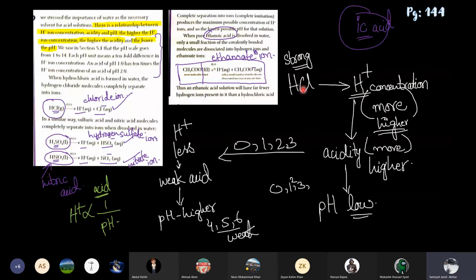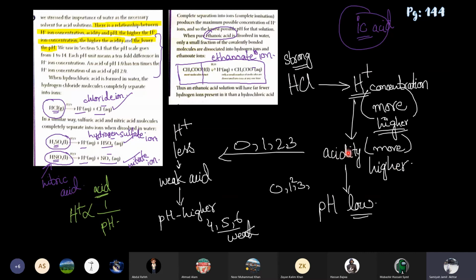You can see here that if HCl is a strong acid, then its hydrogen ion concentration will be more. Obviously it will release more H positive because all of them will split. If more H positive, then it is a strong acid and its acidity will be higher.